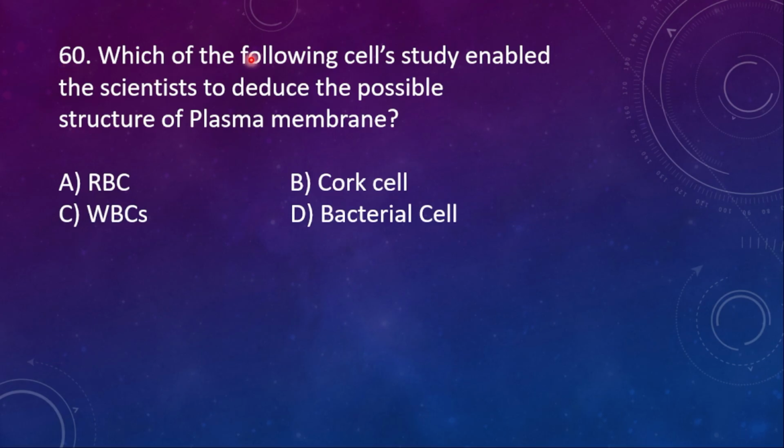60th question, which of the following cell studies enabled the scientists to deduce the possible structure of plasma membrane? Among them, which is helpful to study the plasma membrane structure: RBC, that is red blood cells, cork cells which are dead, WBC, white blood cells, and bacterial cell. Here the best and foremost material for the study of the structure of plasma membrane is RBC.